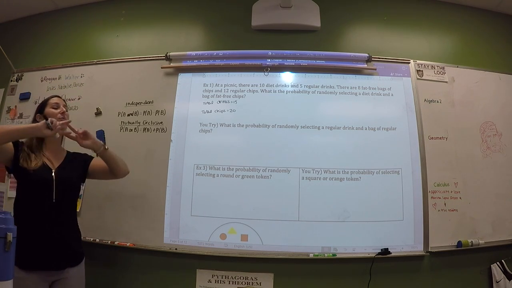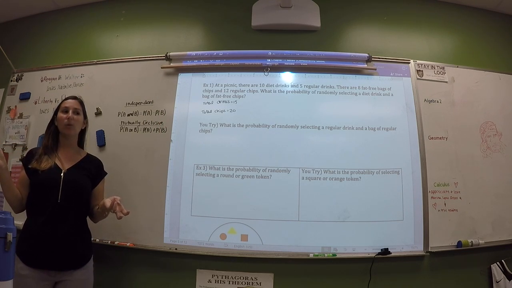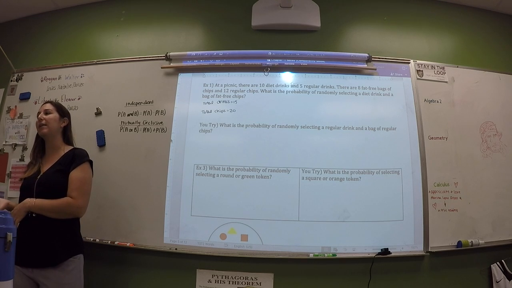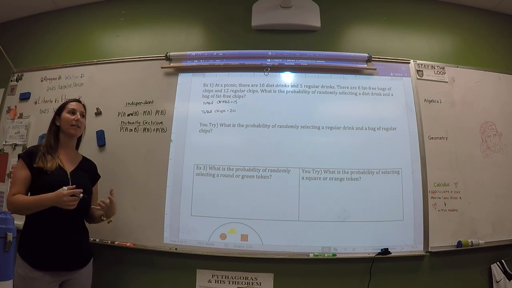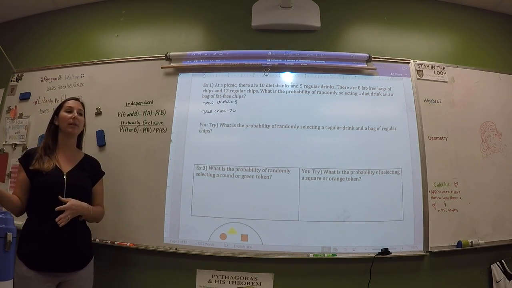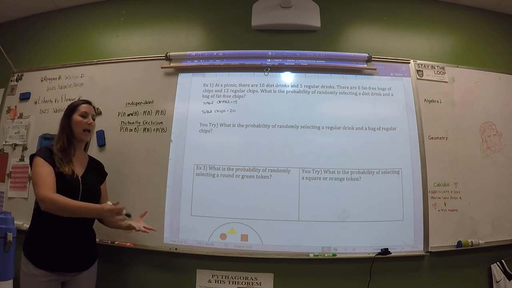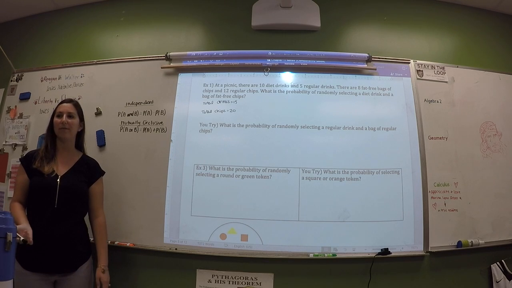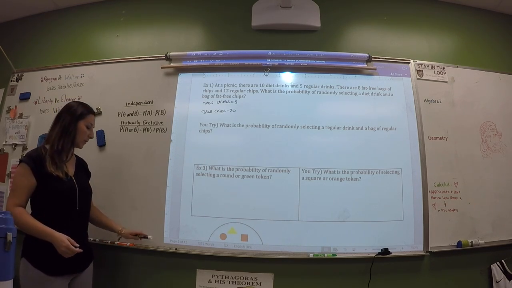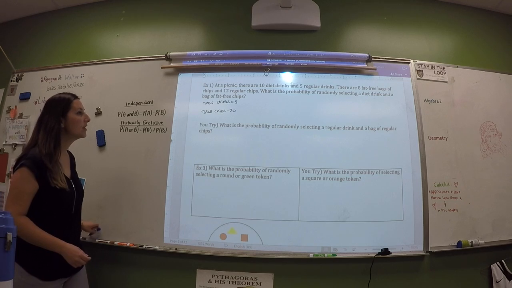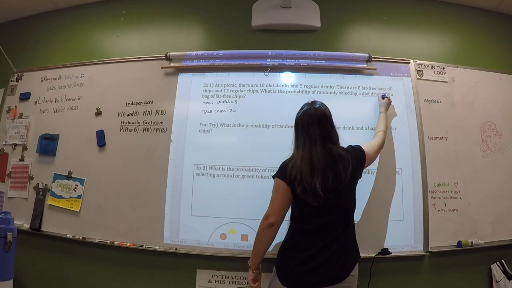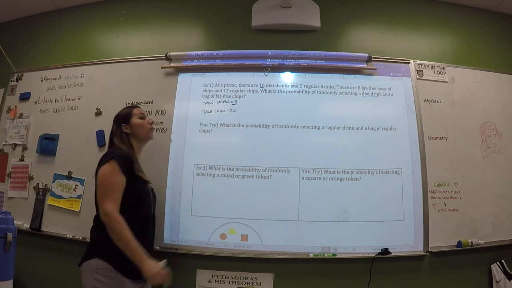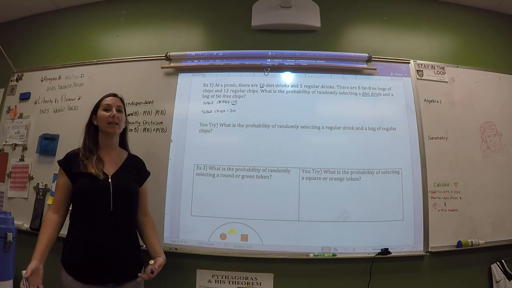When it uses the word "and," we are going to multiply the probability of the first event and then the probability of the second event. Each of those events has a different probability, because the number of drinks we have and the number of chips we have are completely unrelated. So first, we're going to find the probability of selecting a diet drink. If we have 10 diet drinks and 15 total drinks, then the probability would be